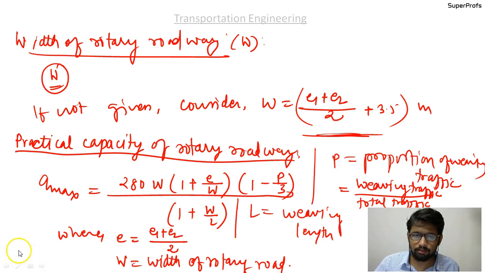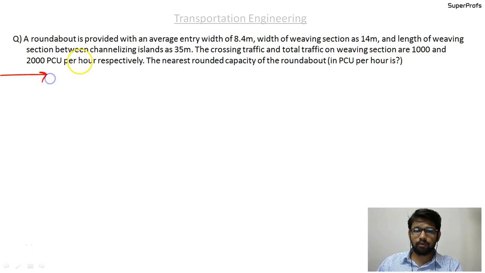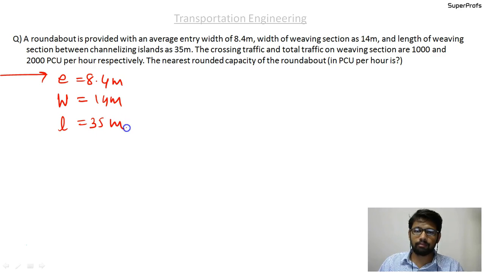Okay guys, a roundabout is provided with an average entry width of 8.4 meters. So E, the average entry width, is 8.4 meters. The width of the weaving section is 14 meters, so W is 14 meters, and the length of the weaving section between the channelizing islands is 35 meters. L equal to 35 meters.